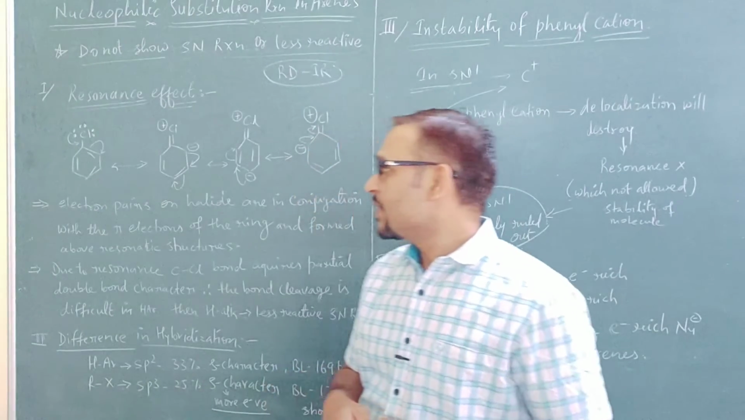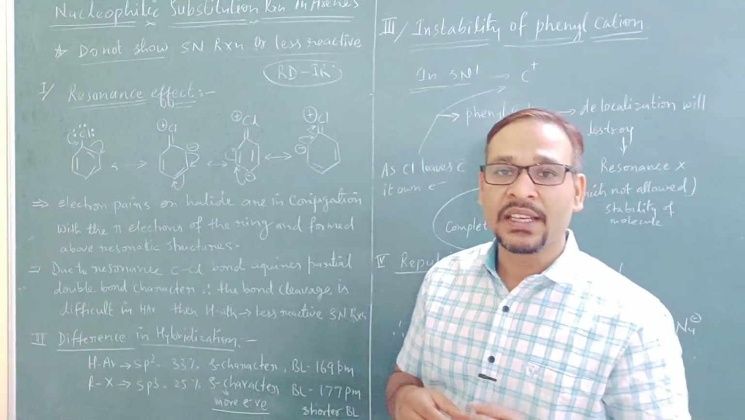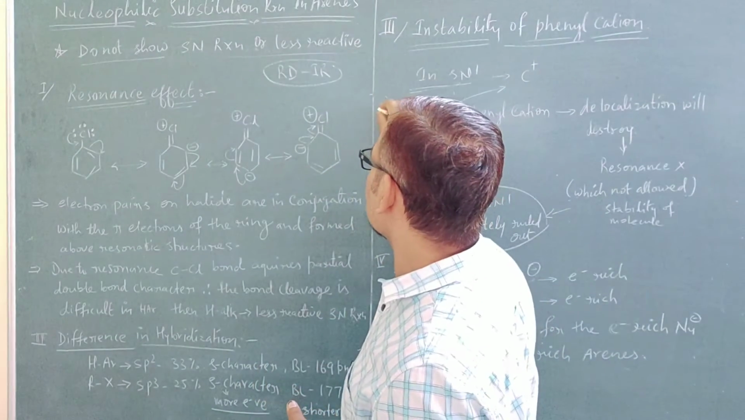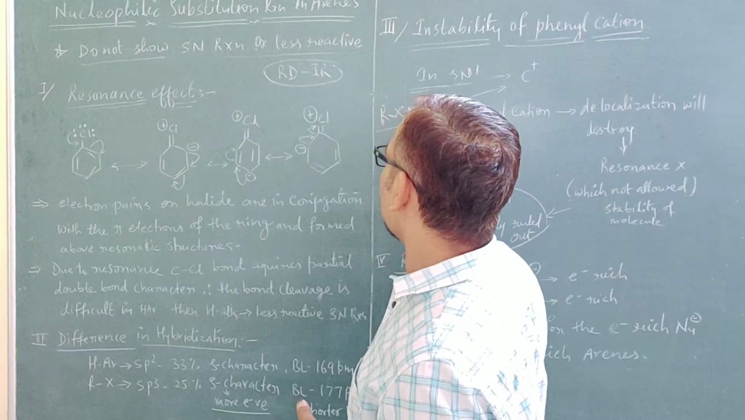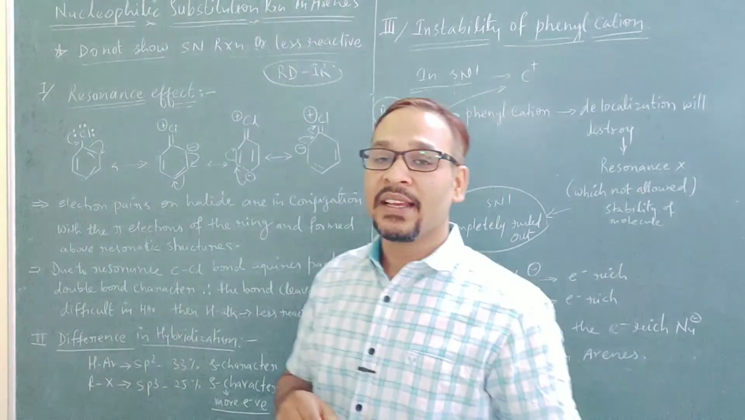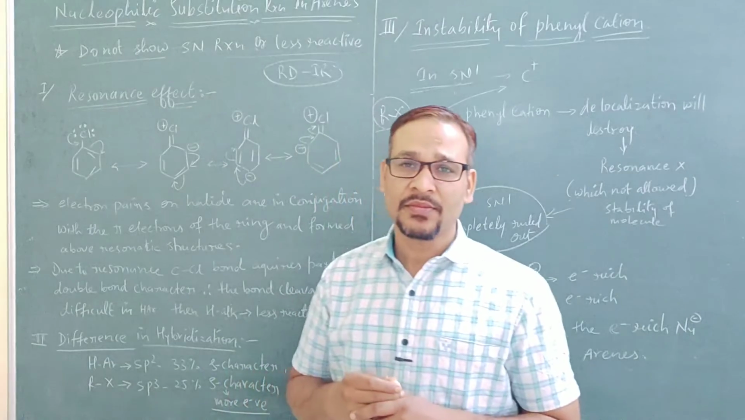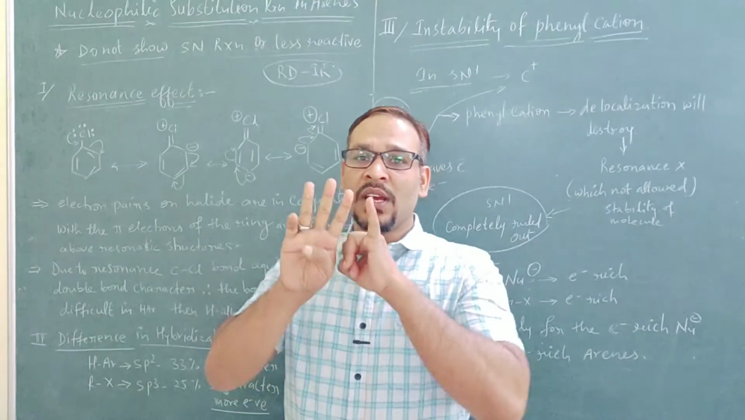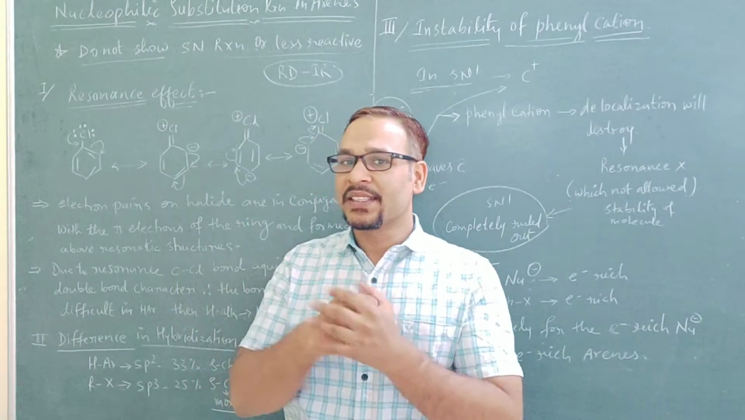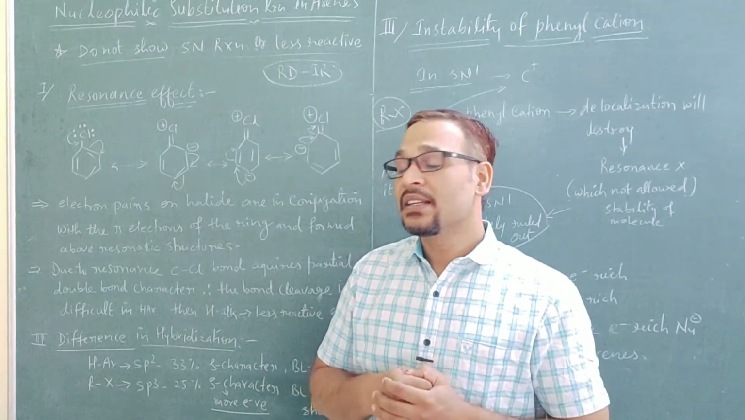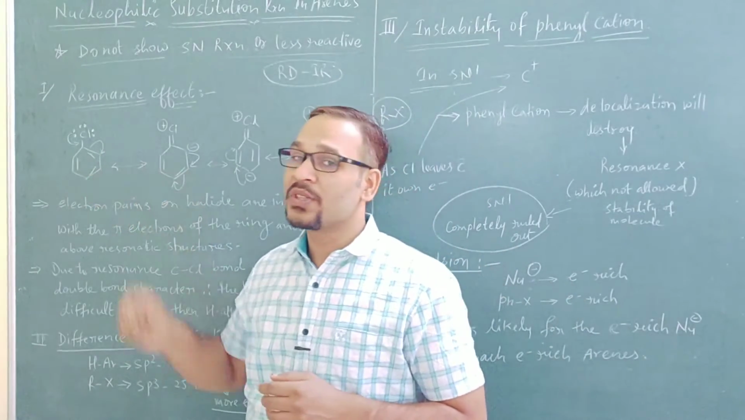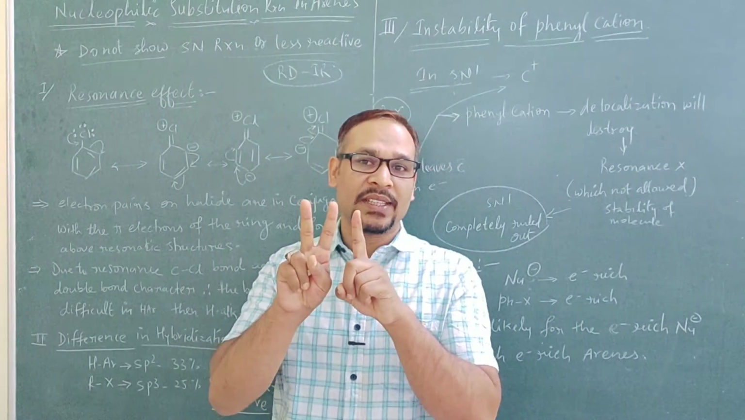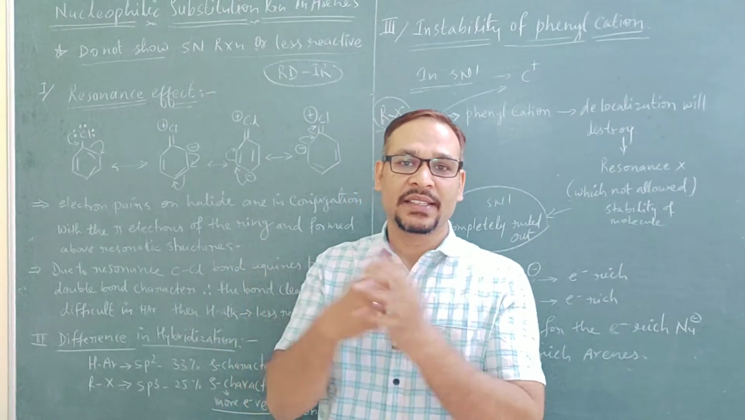Okay, the next one is difference in hybridization. See, in haloalkane, what is there, RX is there, RX. In RX the carbon is present in sp3 hybridization, and in sp3 hybridization 1s 3p is there, total 4, 100 divided by 4, 25% s character, right? And here in haloarenes the carbon is present in sp2 hybridization, 1s and 2p, total 3, 100 divided by 3, how much does it come, 33% s character.